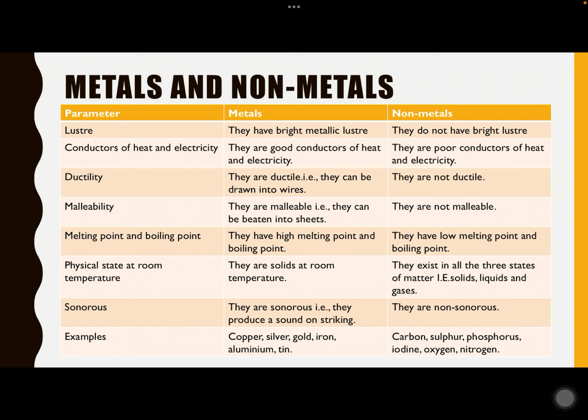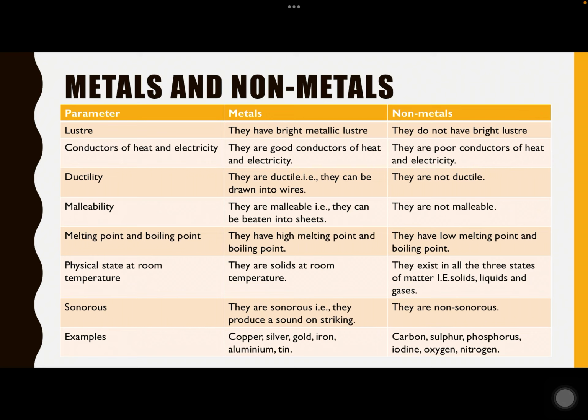Metals are malleable in nature, which means they can be beaten into sheets, while non-metals are not malleable, they cannot be beaten into sheets. Metals have high melting point and boiling point, while non-metals have low melting point and boiling point. Metals are usually solid at room temperature, while non-metals can exist in all three states of matter, that is solid, liquid and gas.